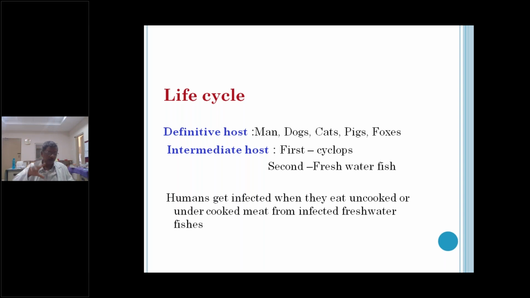Suppose the plerocercoid larva is present in the fish and is not killed after cooking, it is going to infect the host, and there will be the start of the definitive host life cycle. The larva will be converted to the adult worm in the human host. That is the longest tapeworm, which infects the small intestine and will be present there, always continuously taking food from the human host. That is the life cycle.